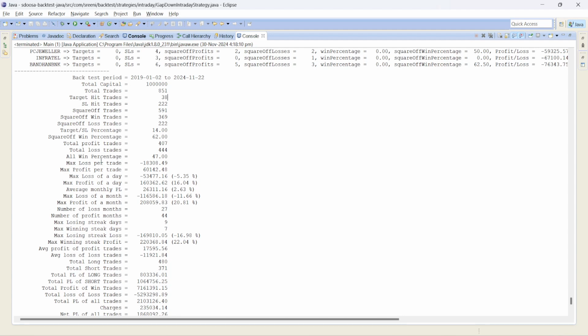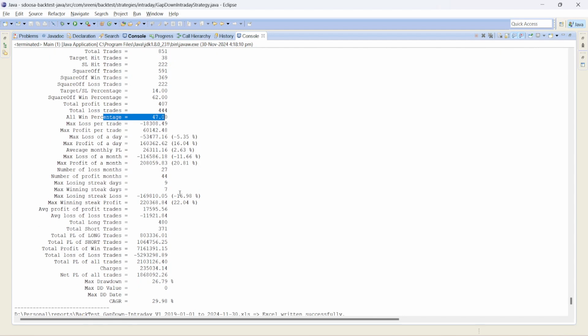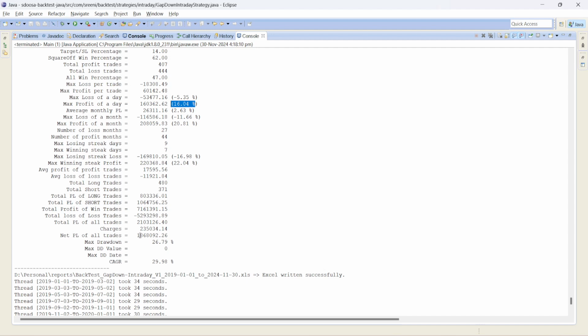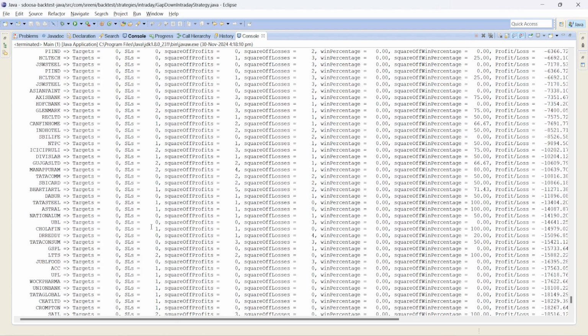Even if you look at it, the win percent is 47%, and the overall monthly average P&L comes to 2.63%, whereas in the previous version it was 5% plus, right? Again, the max loss is minus 5% here, and max profit is 16% with 3x leverage. Look at this number. Charges are again more or less the same here, 2,35,000, and the net result is 18,68,000, if you just consider 10 lakh capital for all the years.